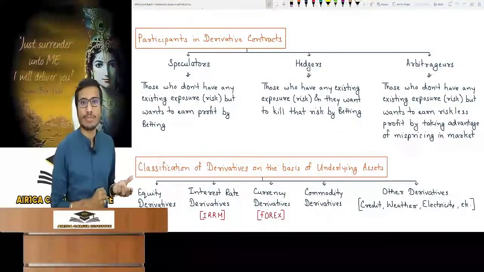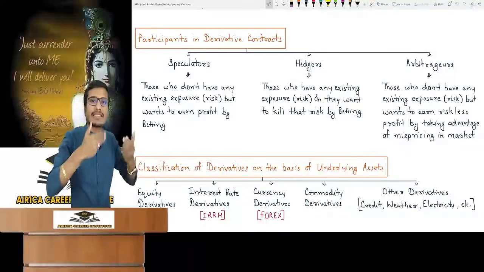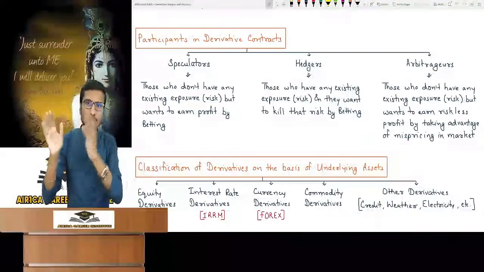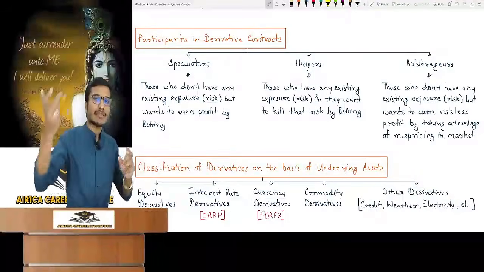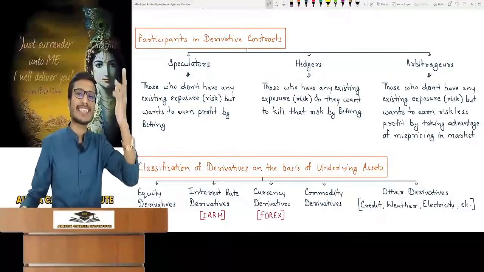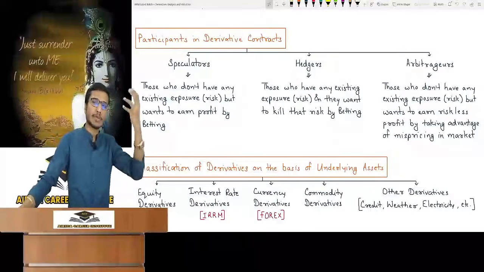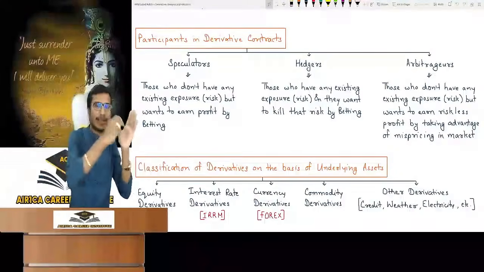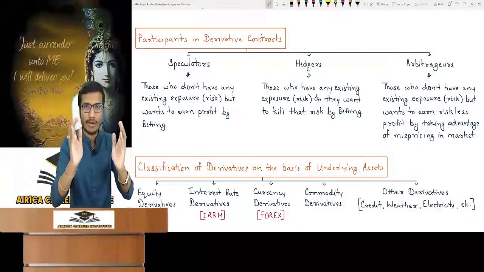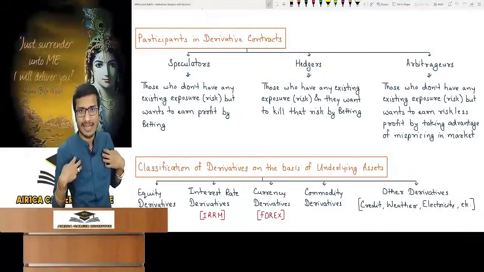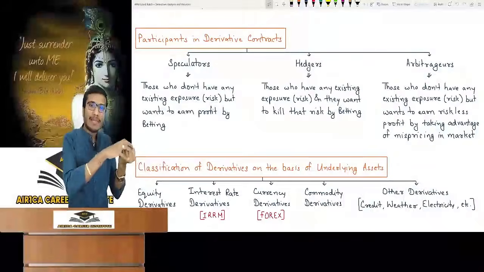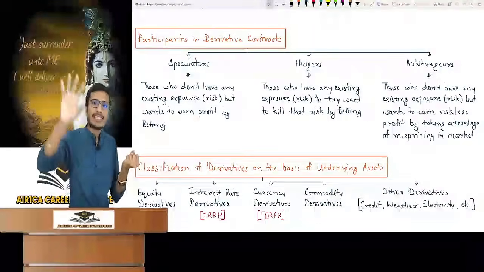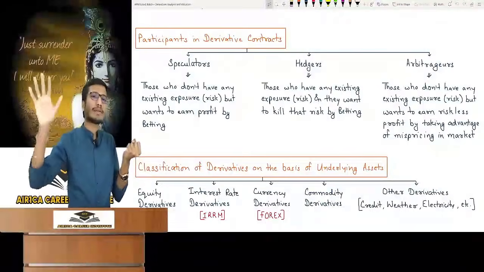The reason is that if I sell this share now, I will have to pay income tax at a high rate, as per the Income Tax Act. But if I sell this share after 3 months, then my income tax will be exempted. Income tax has rules like capital gain or something like this, but assume it once, don't link it to the actual. I am giving you a reason. A hedger has a reason to be afraid. So I can't sell it today. I can only sell it after 3 months. If I sell it after 3 months, then I feel that the price should not fall in the market.